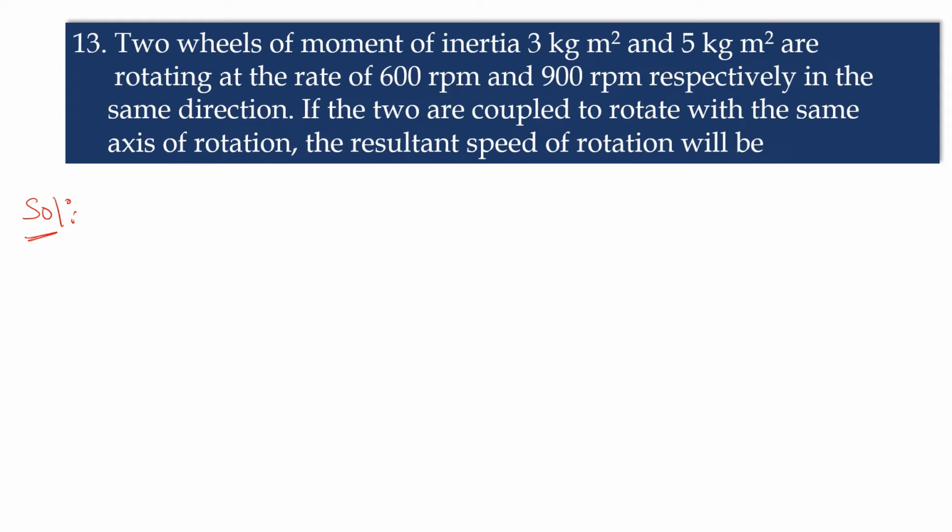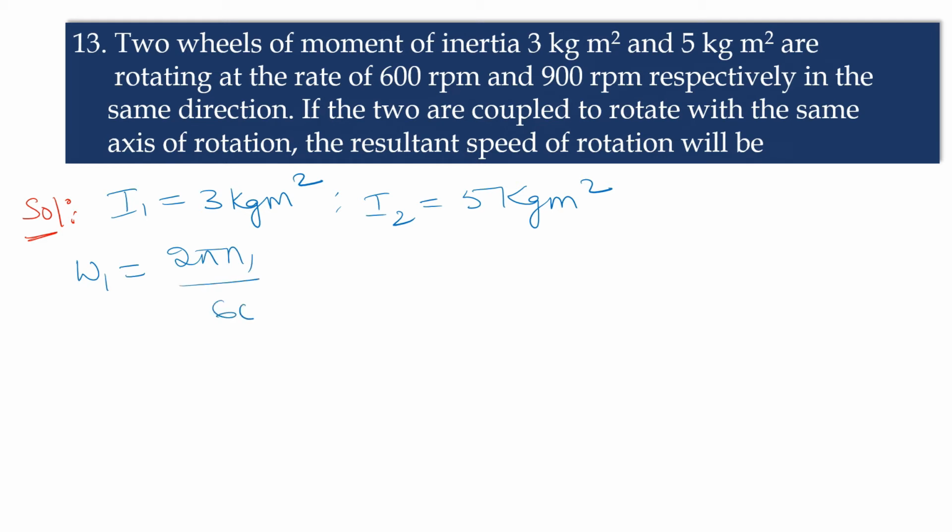I1 is equal to 3 kilogram meter square, and I2 is equal to 5 kilogram meter square. Omega 1 is equal to 2 pi n1 by 60. That is equal to 2 pi n1, they given as 600 rpm, by 60. The zeros cancel, 6 1s are 6, 10 2s are 20 pi radians per second.